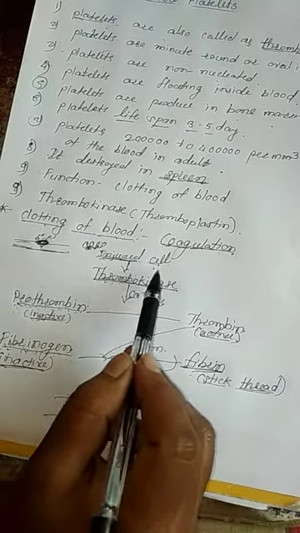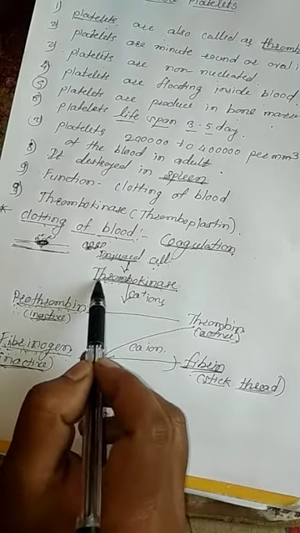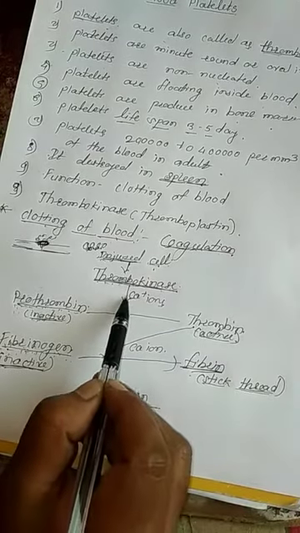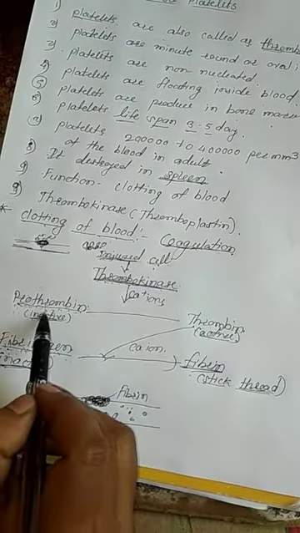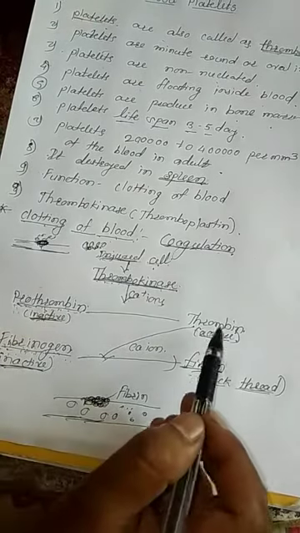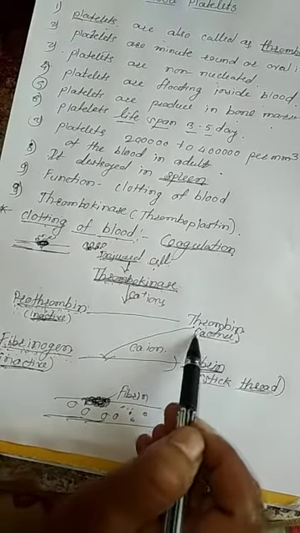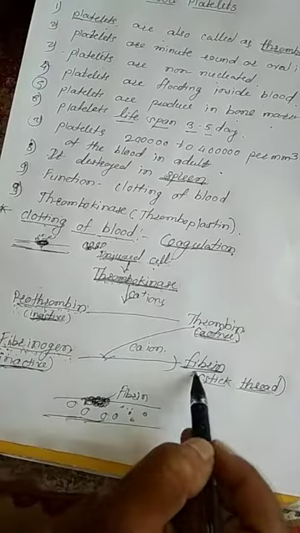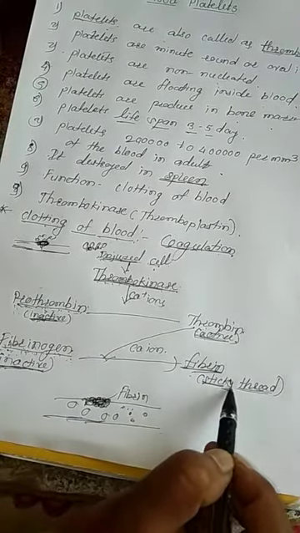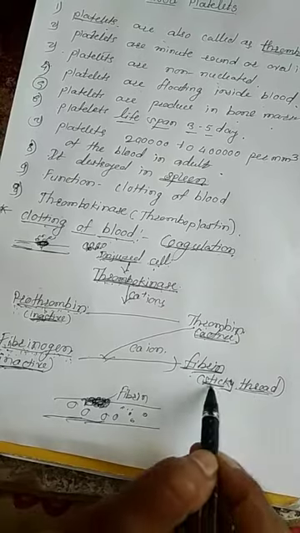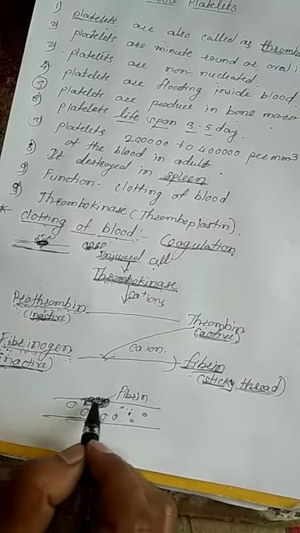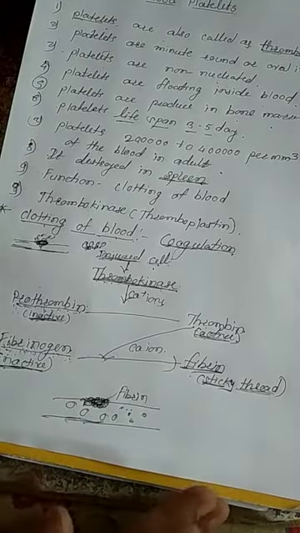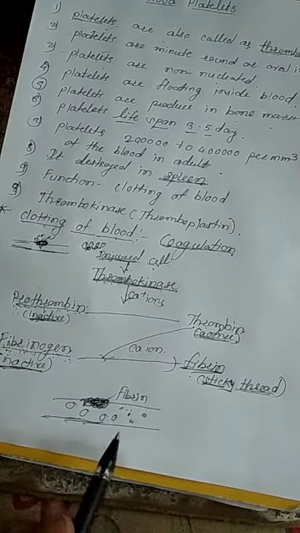And when our skin is cut, the platelets secrete the enzyme called thrombokinase. With the help of calcium ion, thrombokinase converts the inactive prothrombin into thrombin, which is in an active state, and thrombin converts inactive fibrinogen into fibrin. Fibrin is a sticky thread-like substance, and this sticky thread-like structure plugs the cut skin and stops the bleeding. Got it, everybody? This process is called coagulation.